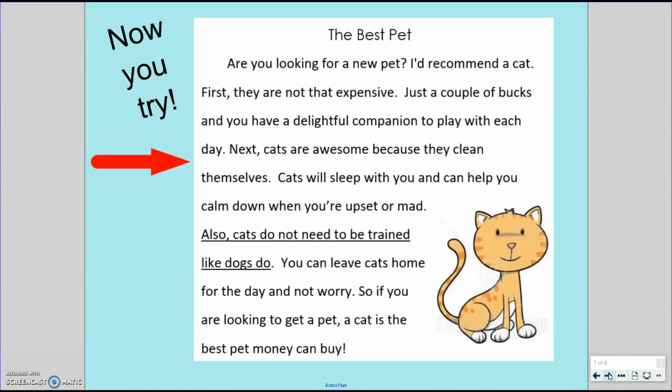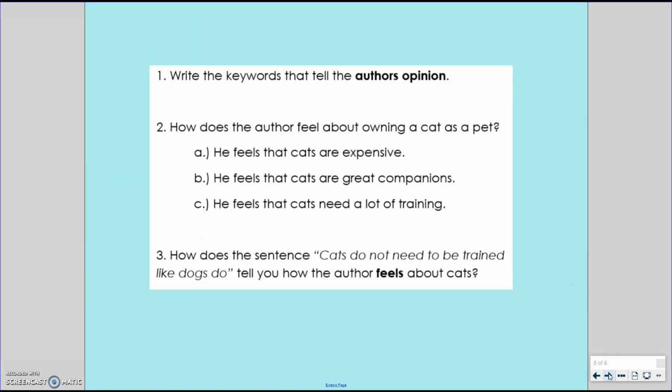So now your job is going to be to read the passage, the best pet. You're going to read this and then answer the questions. What keywords tell the author's opinion? How does the author feel about owning a cat as a pet? How does the sentence, cats do not need to be trained like dogs do, tell you how the author feels about cats? All this information can be found on our Schoology page. Make sure to submit when you are finished.